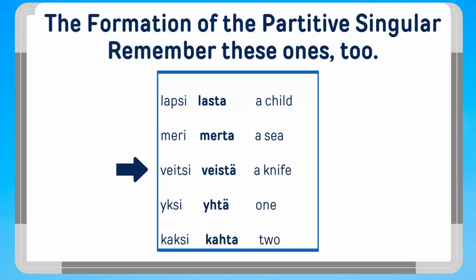A knife, veitsi, veistä. One, yksi, yhtä. Two, kaksi, kahta.